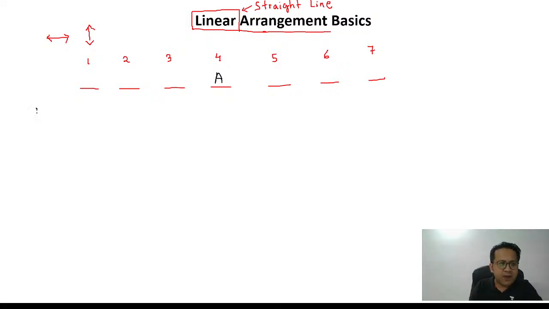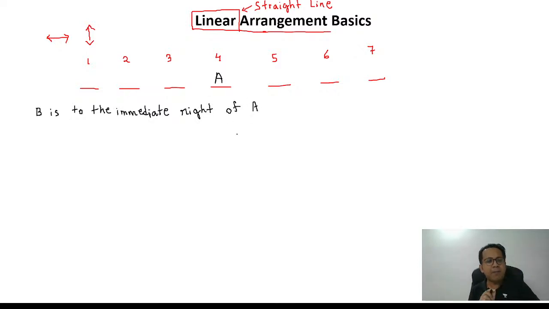The point I'm trying to make is I'm trying to explain a few fundas. B is to the immediate right of A. Can you tell me which position that would be? Among 1, 2, 3, 4, 5, 6, 7, where will B sit if I tell you B is to the immediate right of A?